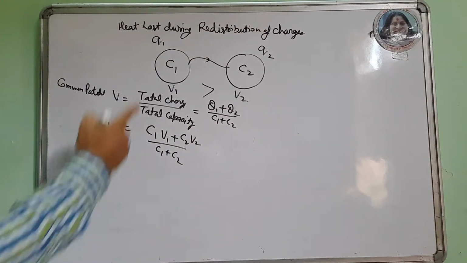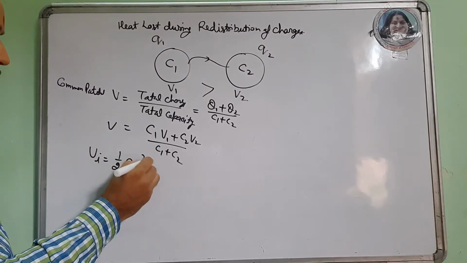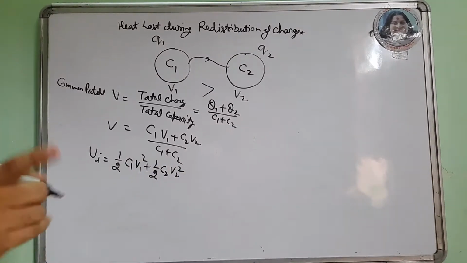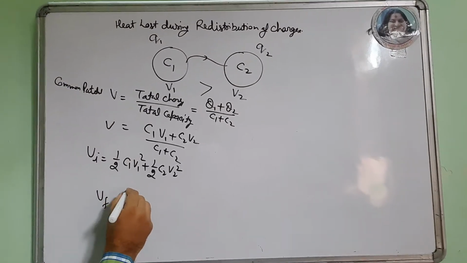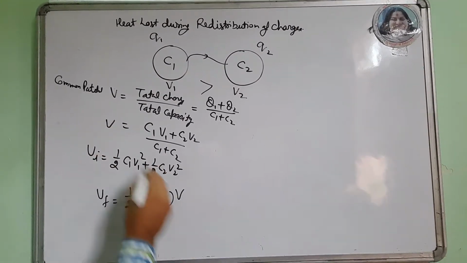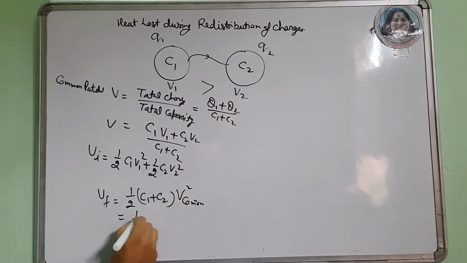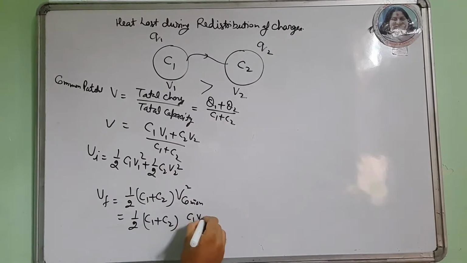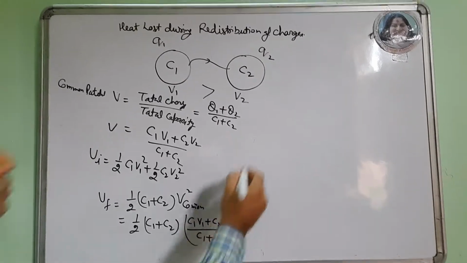The total initial energy of the system is half C1 V1 square plus half C2 V2 square, and the final energy after connection is half C1 plus C2 into V common square, that is half C1 plus C2 times C1 V1 plus C2 V2 upon C1 plus C2 whole square.